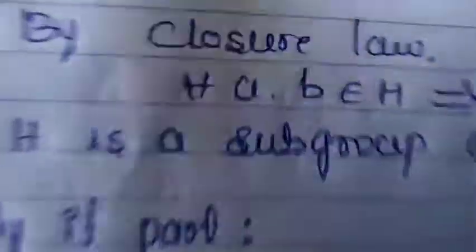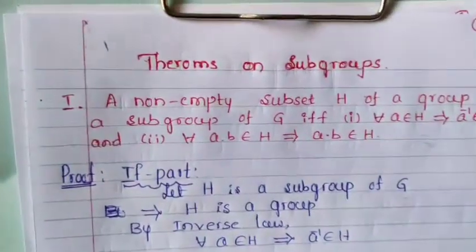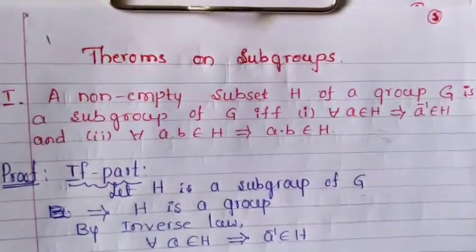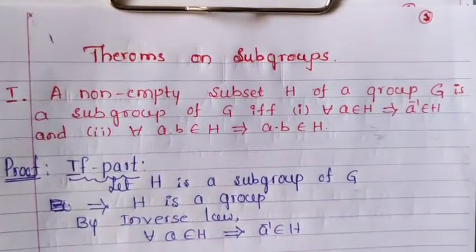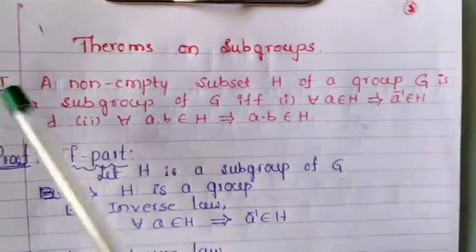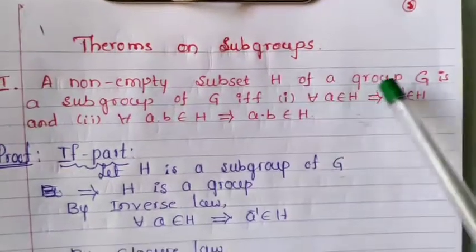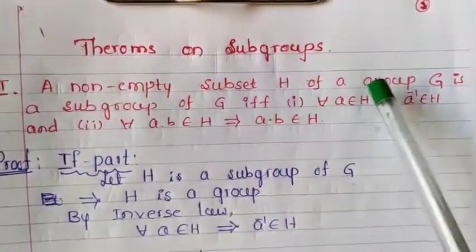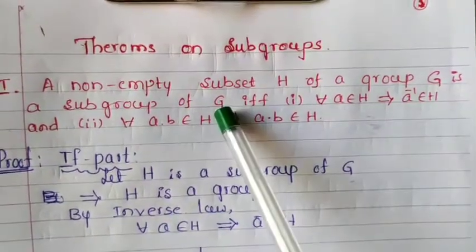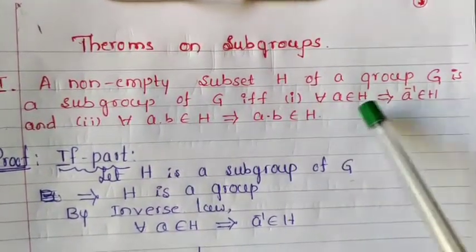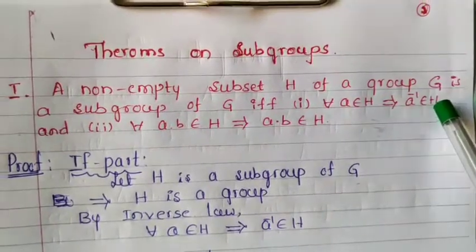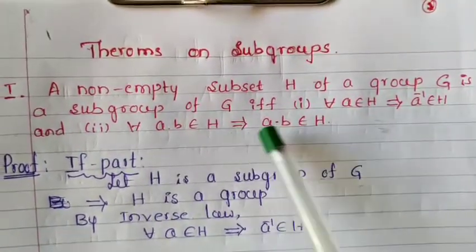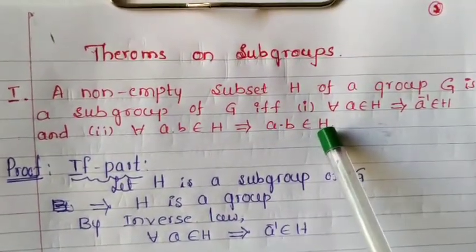Already I said that definitions 3 and 4 are in the form of a definition, and even though those are theorems. Theorems on subgroup. The first theorem: a non-empty subset H of a group G is a subgroup of G if and only if for every A belongs to H implies A inverse belongs to H, and for every A, B belongs to H implies A into B belongs to H. So to show that,